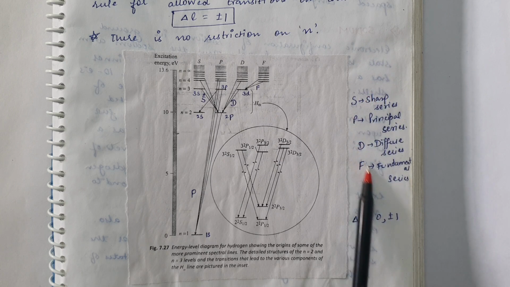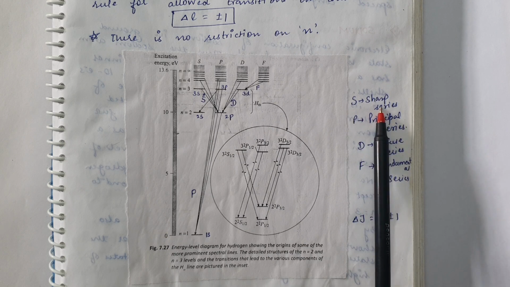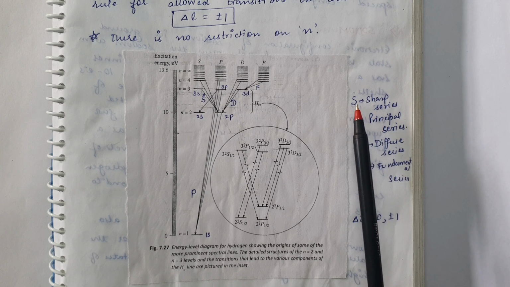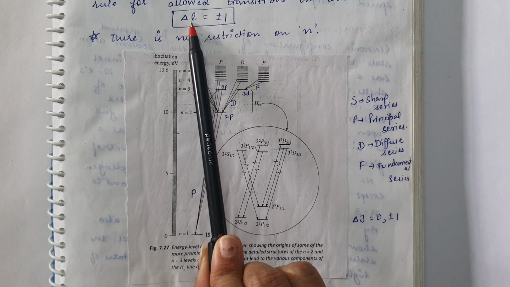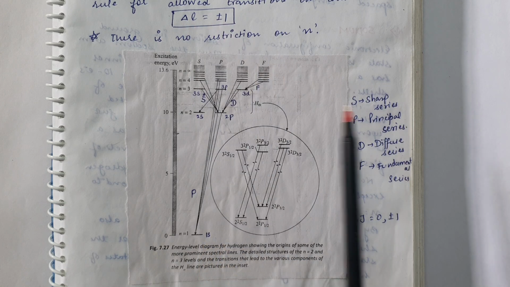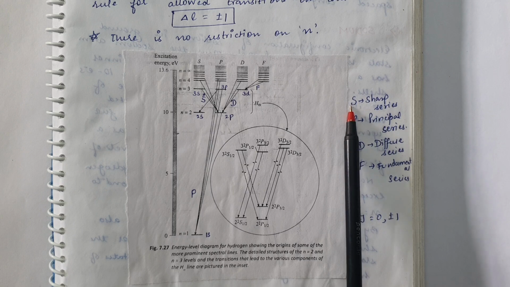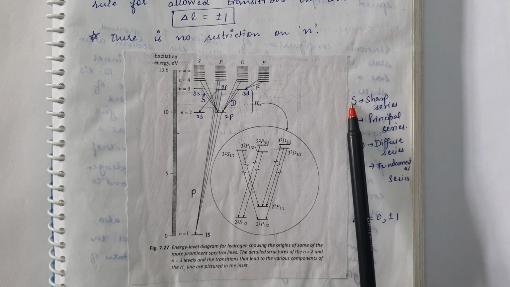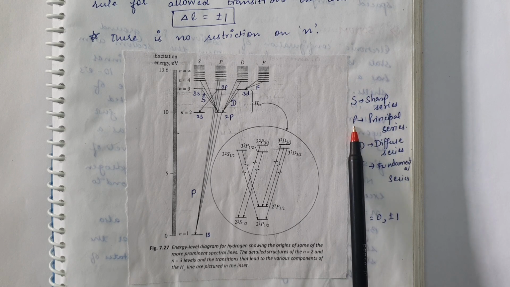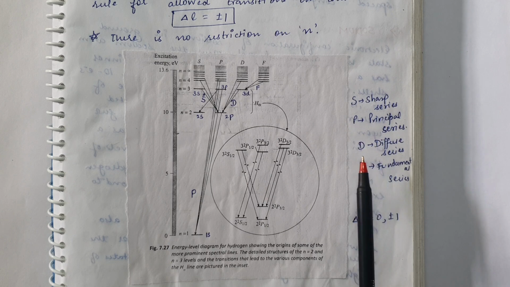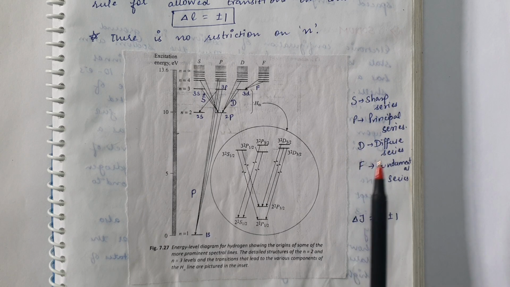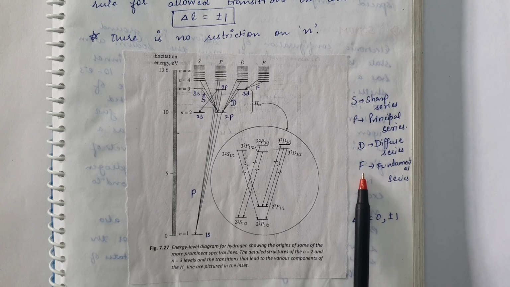And what is the meaning of these series? As you can see, S stands for sharp series. If the electron is in a higher state and that higher state is an S state, then for delta L equal to ±1, from the higher S state the electron can only jump to a p state, because we know that for an S state L is equal to 0, for a p state L is equal to 1, for a d state L is equal to 2, and for an f state L is equal to 3.